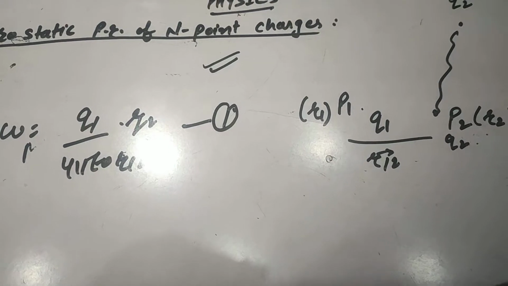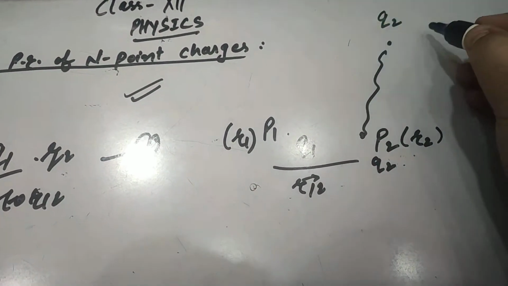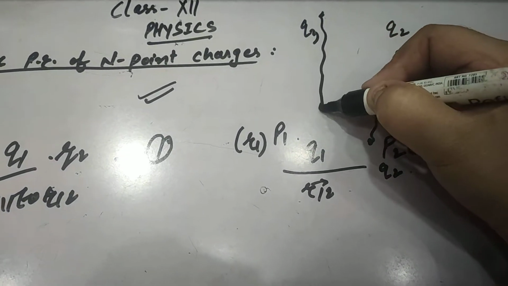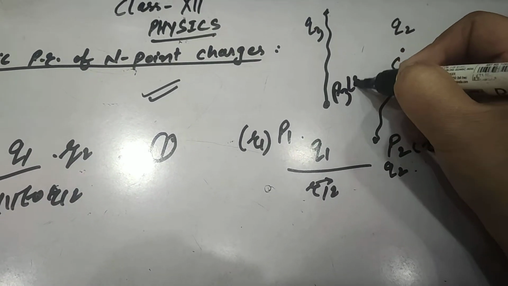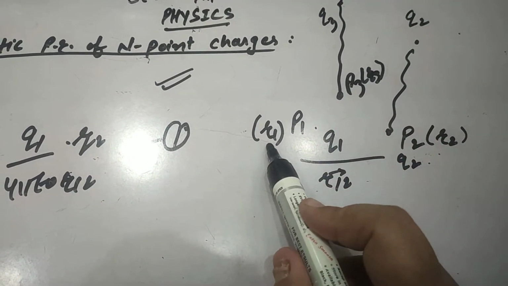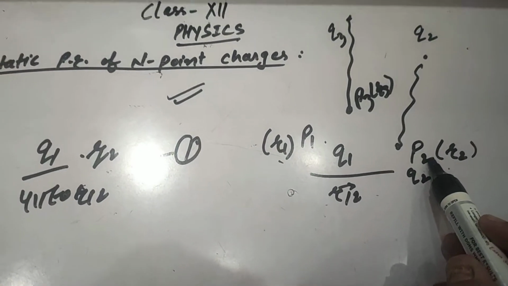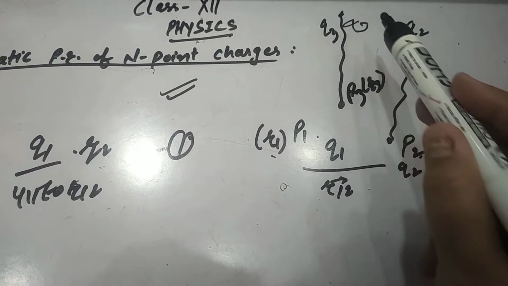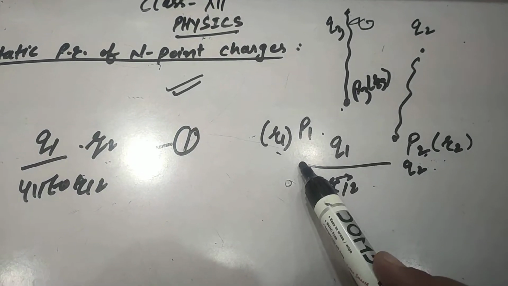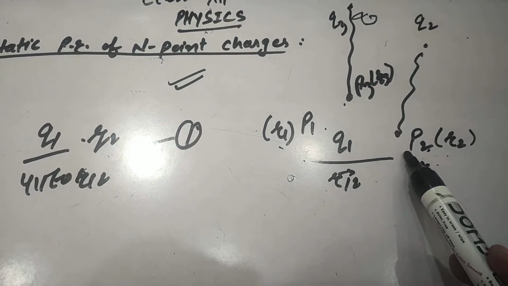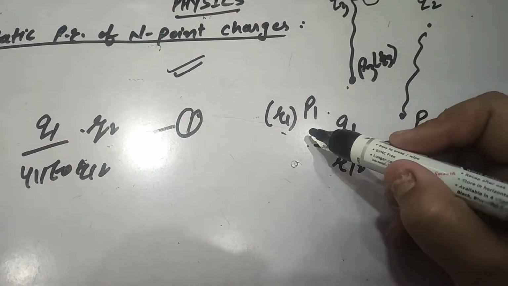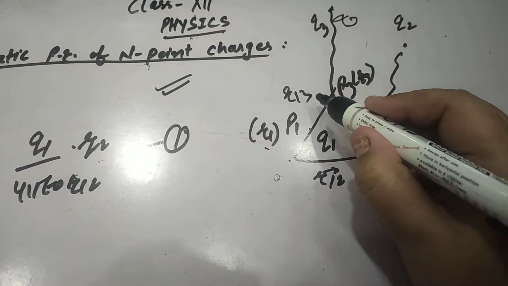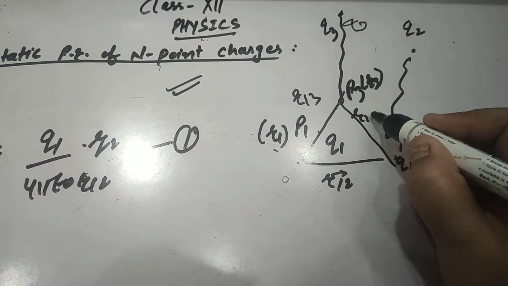Now let us consider another charge q3 brought from infinity to position P3, r3, against the potential of P1 and P2. It means that if we are bringing the charge q3 from infinity to a finite mutual separation from P1 and from P2, then some work has to be done. Let P1P3 be r13 and P2P3 be r23.